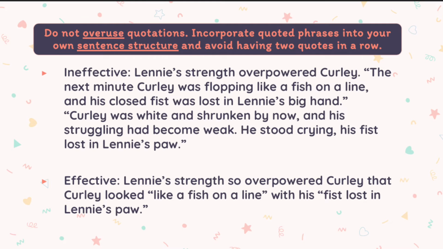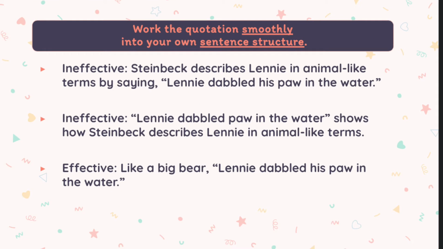All right, so this perfectly leads me into the next point, which is working the quotation smoothly into our own sentence structure. It's something that I've hit on a lot already. Let's look at our ineffective examples. The first one says, by saying, and the second one says, shows. We want to avoid this kind of language. We don't want to say, by saying, Lenny dabbed his paw in the water. Instead, incorporating it into our own sentence structure looks like, a big bear, Lenny dabbled his paw into the water. So we're avoiding the language of shows how or by saying.